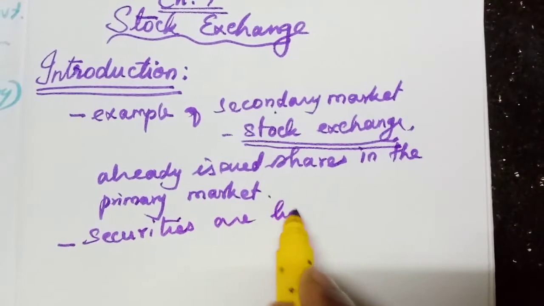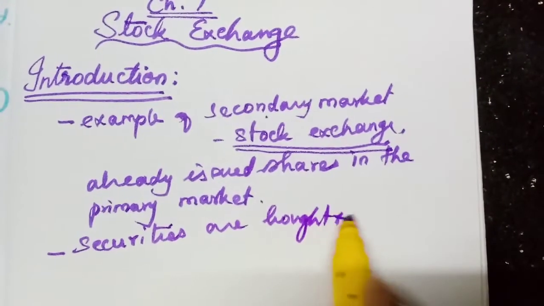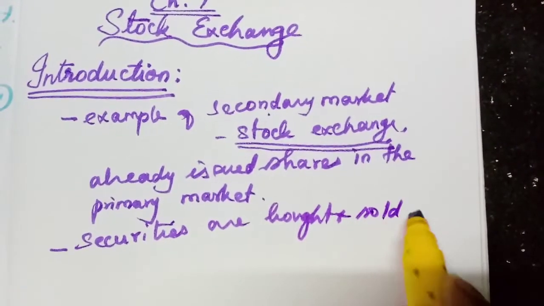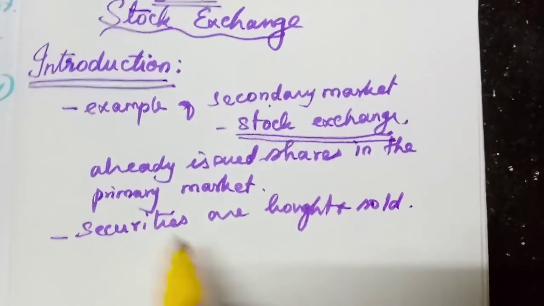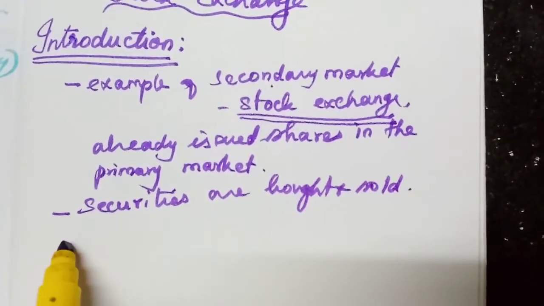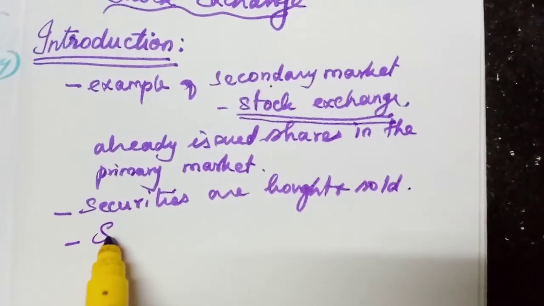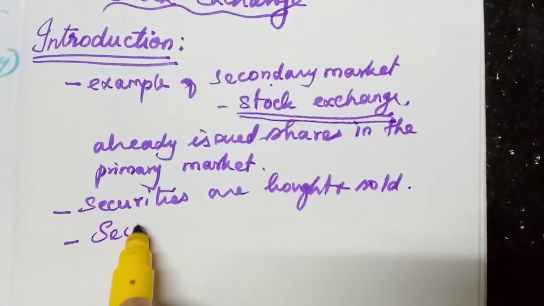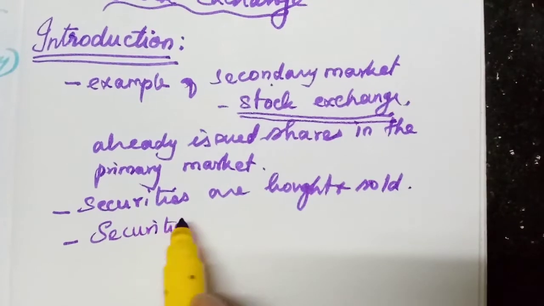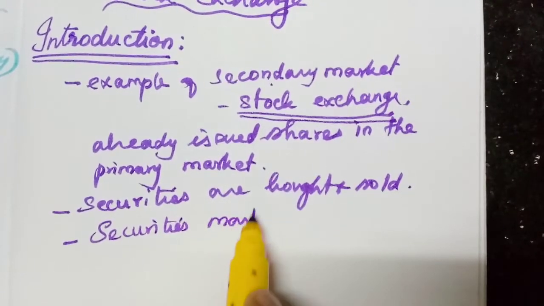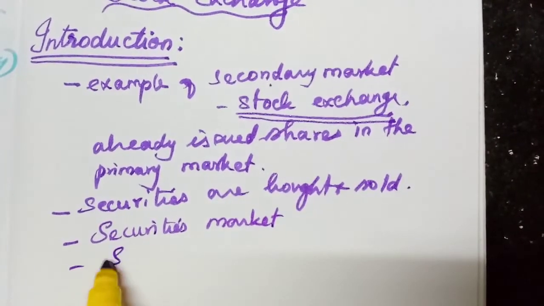Securities are bought and sold in the stock exchange. That is why the stock exchange can be called the securities market or share market.